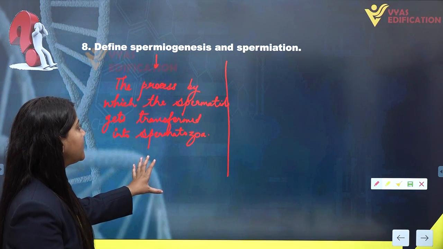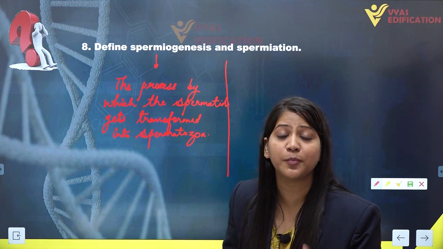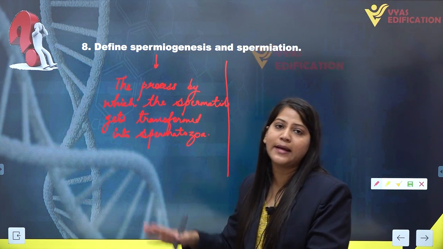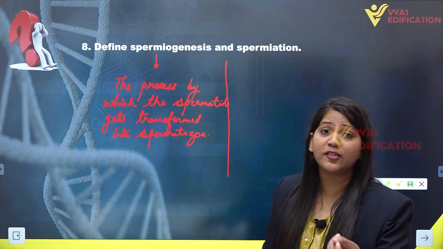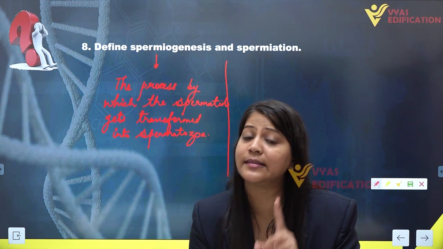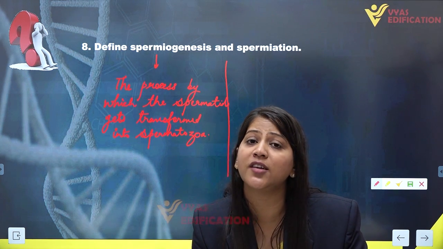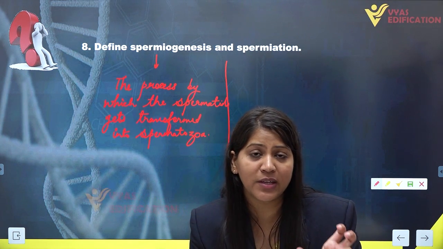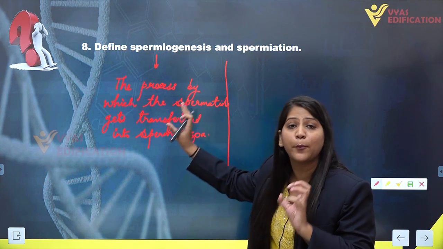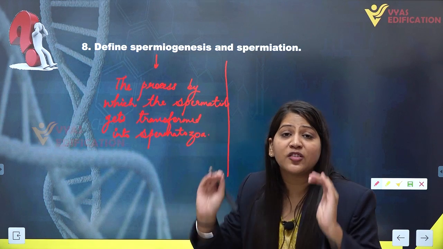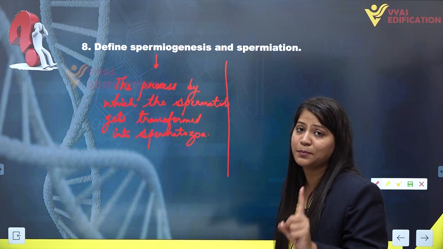So this is the process of transformation of spermatids into spermatozoa or sperm cells. This process is known as spermiogenesis. There is another process known as spermatogenesis. Spermatogenesis is the process of formation of male gamete or sperm cell. Now we are having spermiogenesis. Spermiogenesis is a process by which spermatids are transforming into spermatozoa or sperm cells.